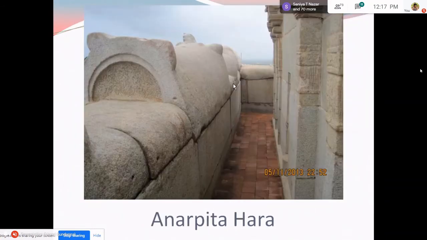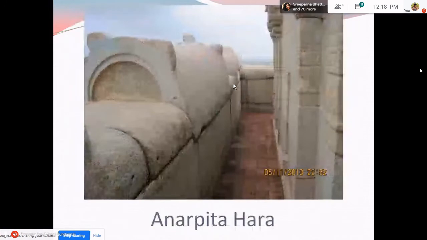See, in Hara we have two varieties. One is called Anarpita Hara. Anarpita Hara is found on temple plans where you have a Sandhara plan beneath, where the outer hand wall is separated from the Bitti of the second story. This is what is called an Anarpita Hara. That is, one which is not in contact with the second story of the building.